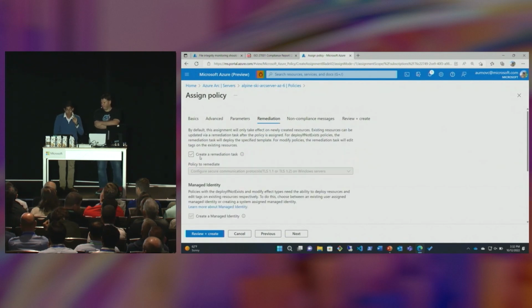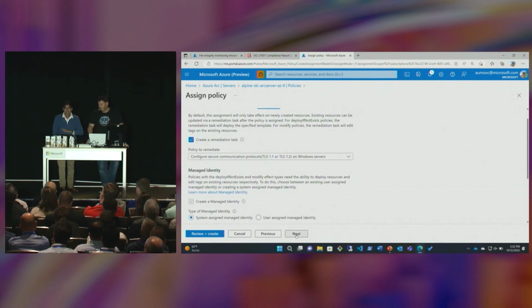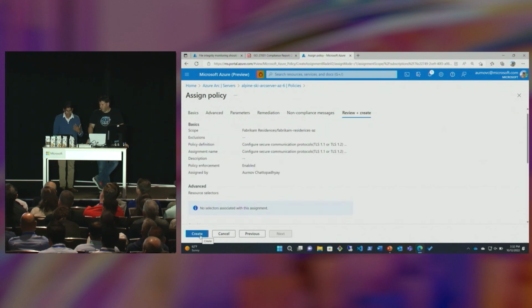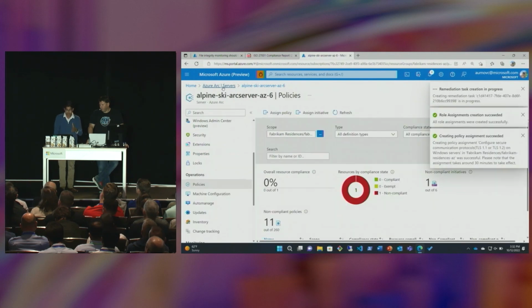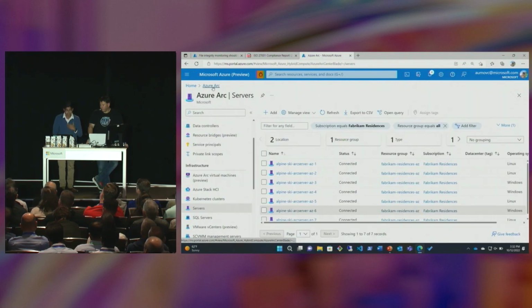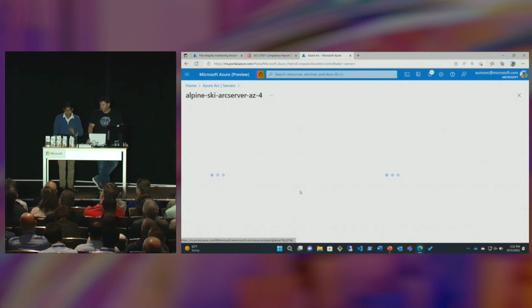And we're going to create the auto remediation capability as well, where we're going to be creating a corresponding remediation task using a system-managed identity. Now, that's really granular level governance that we're able to do point and click at scale through Azure Policy and get visibility into. Then we can go ahead and create that. And here we've created an Azure policy that's going to be using machine configuration under the hood with our Arc-enabled servers at scale.